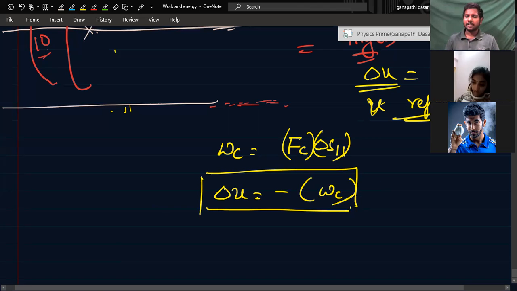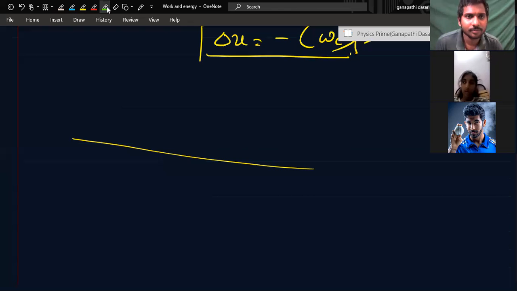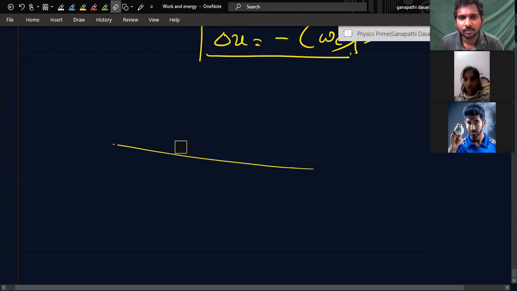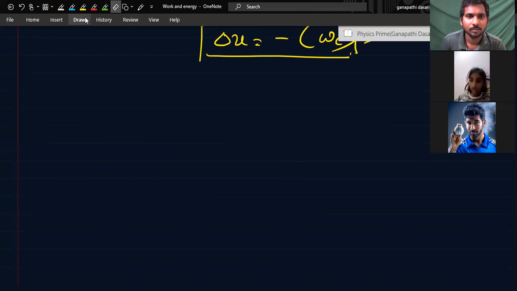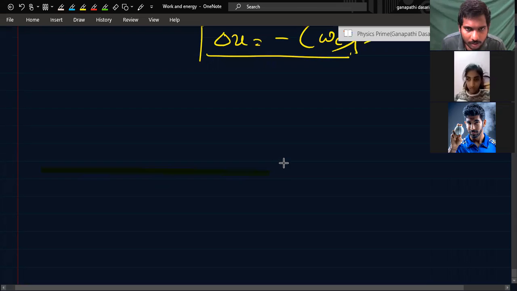Now, gravitation I explained to you. Similarly, taking gravitation, the final conclusion of the result: suppose this is a reference line where potential energy is equal to 0.